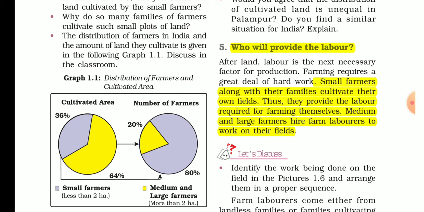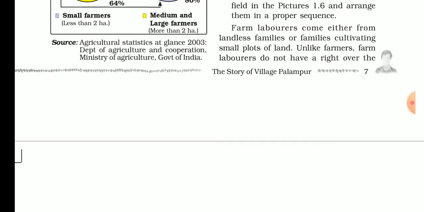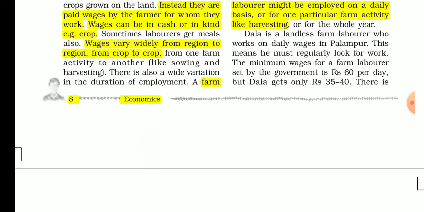So who will provide the labor? These small and marginal farmers will provide the work. So large and medium farmers will hire this labor for their fields. They pay wages to the farmers who work for them. The large farmers will provide wages in the form of cash, or instead of payment in the form of cash, they will provide crops.